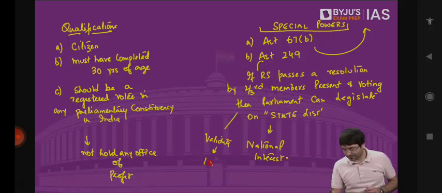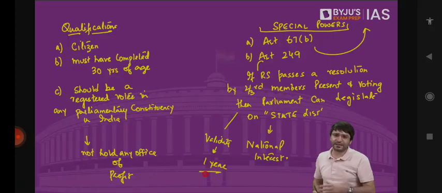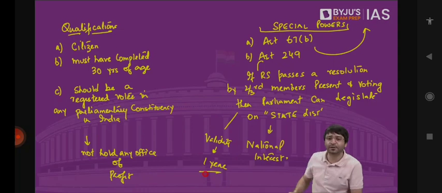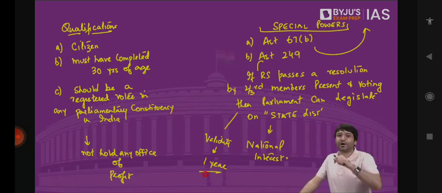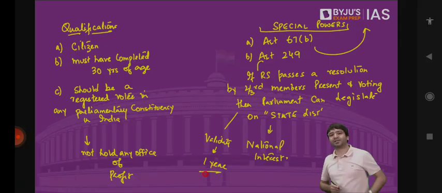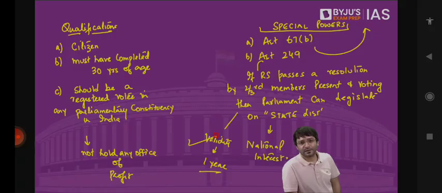Let's say in the late 1980s, when terrorism erupted in Jammu and Kashmir, law and order was a state subject. Law and order is under the state list. That means the state legislature has the power to make a law on law and order. But what if it is in national interest for Parliament to make a law on law and order? For that, you have to take the permission of the Rajya Sabha. If Rajya Sabha approves by 2/3 members present and voting that yes, Parliament should make a law on state list because we are there to protect the interest of the states, then Parliament can make a law on state list, but the validity will be for 1 year. If Rajya Sabha passes a resolution by 2/3 majority again, this law can continue for another 1 year.